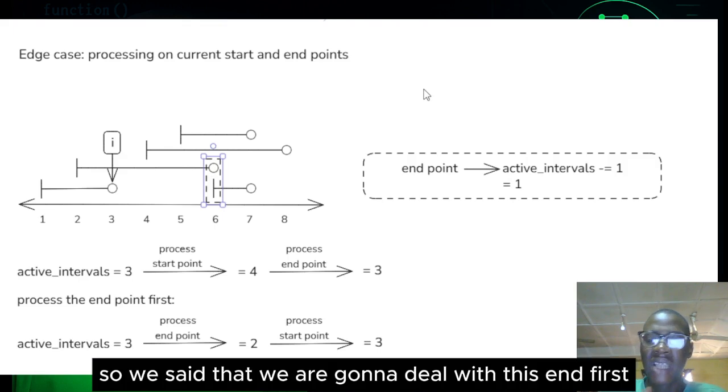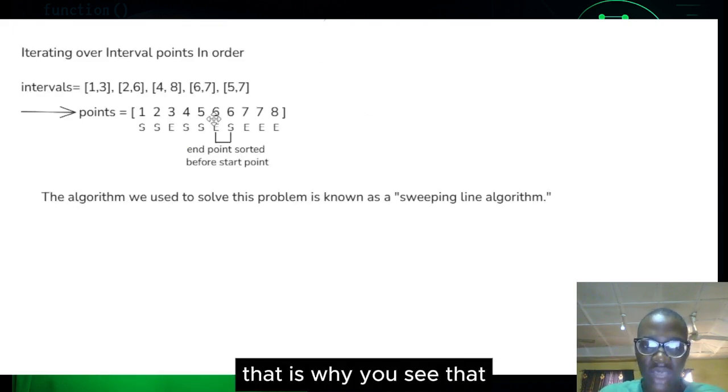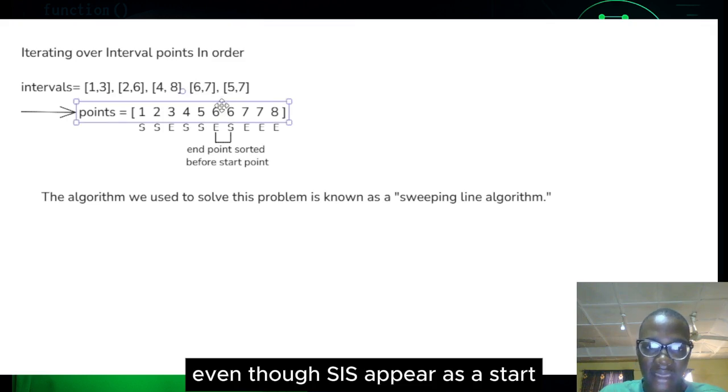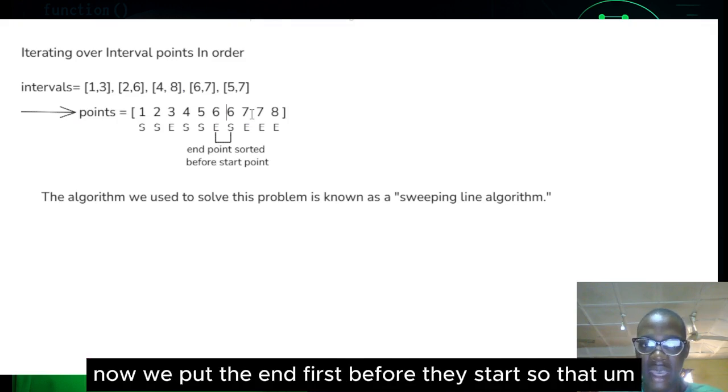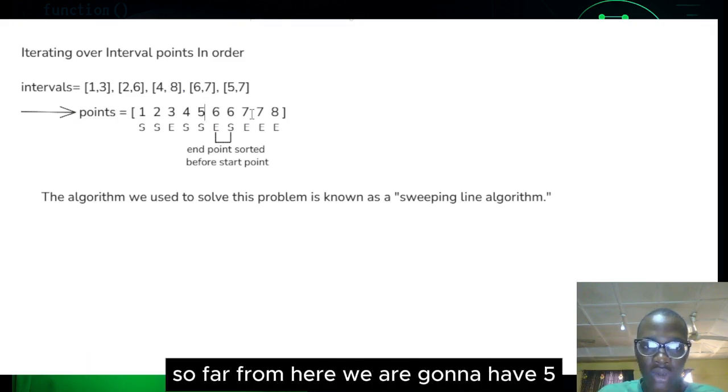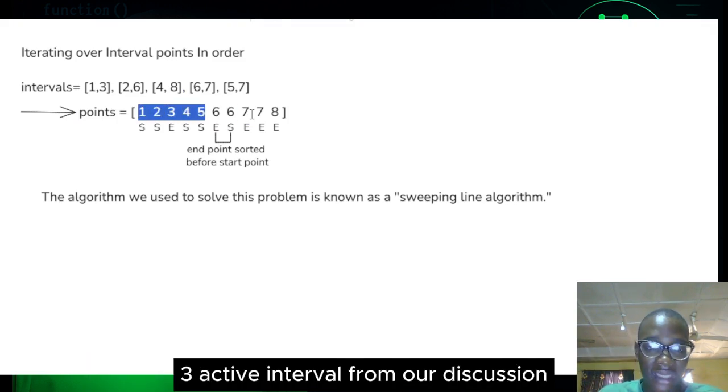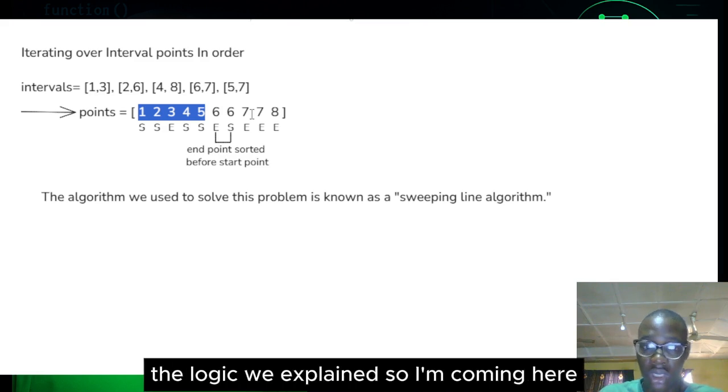We said that we are going to deal with the end first before the start. So even though 6 appears as a start and an end, when we work on it, we put the end first before the start, so that from here we are going to have 3 active intervals, from our discussion and the logic we explained.